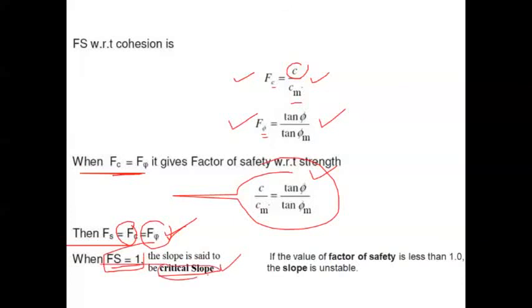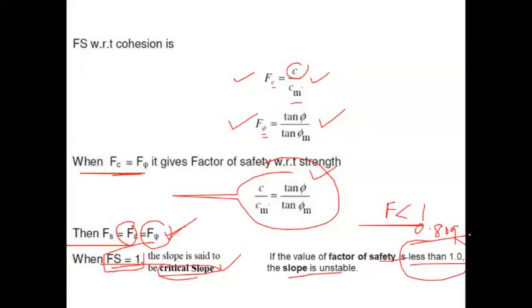If the value of the factor of safety, F_s, is less than 1, for example you are getting 0.8 or 0.9, then in that condition we call that slope an unstable slope. Let me repeat this sentence. Unstable slope. So this is what factor of safety is about.